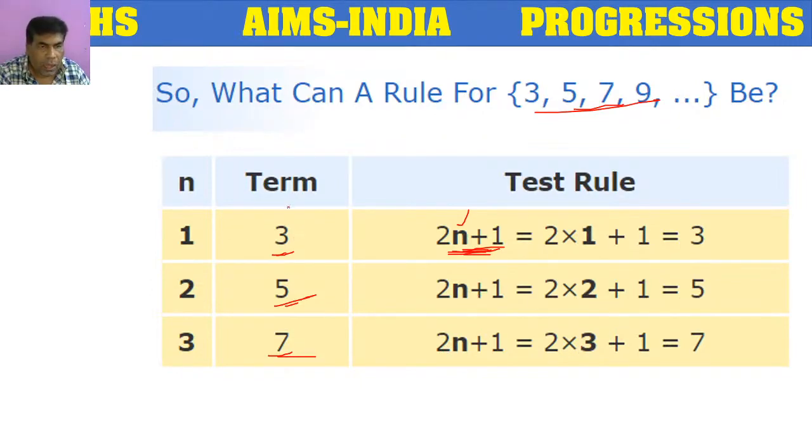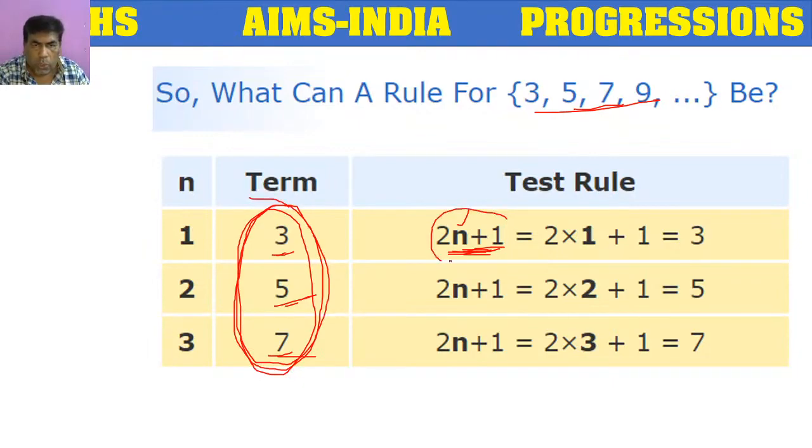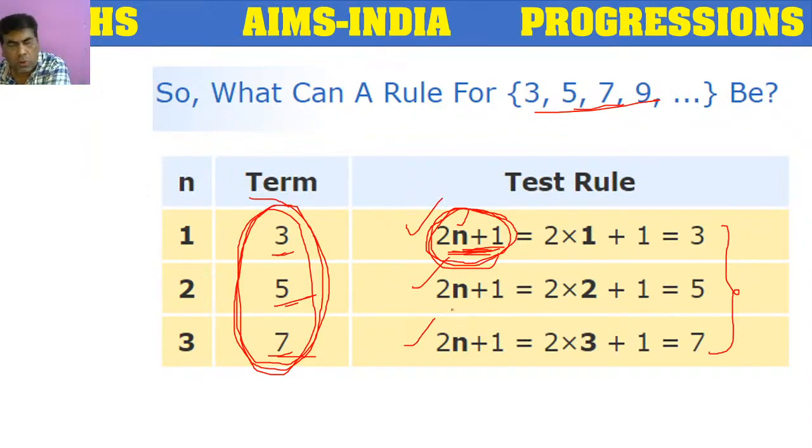So here, this sequence was built according to the rule 2n plus 1. For these 3 elements, this rule is applied, and it's correct. So for the remaining elements also, we can apply this rule.